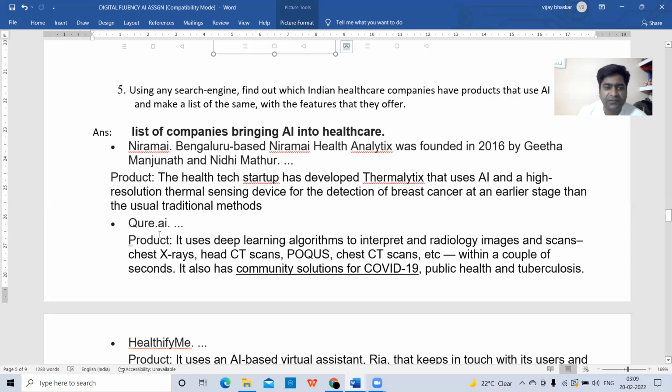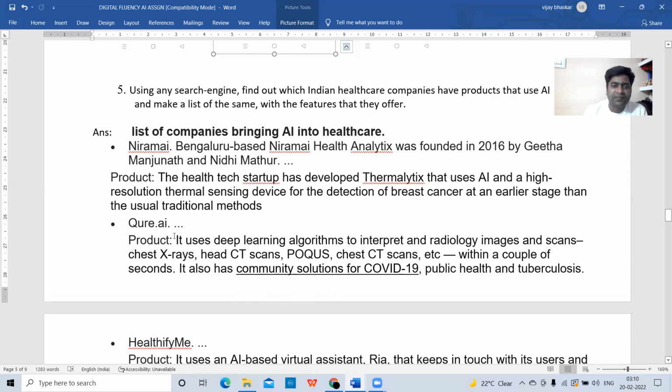So the next one is Cure AI. Cure AI is another company. What its products do is use deep learning algorithms to interpret radiology images and scans, chest X-rays, head CT scans, chest CT scans, etc., within a couple of seconds. See, this Cure AI is another company.